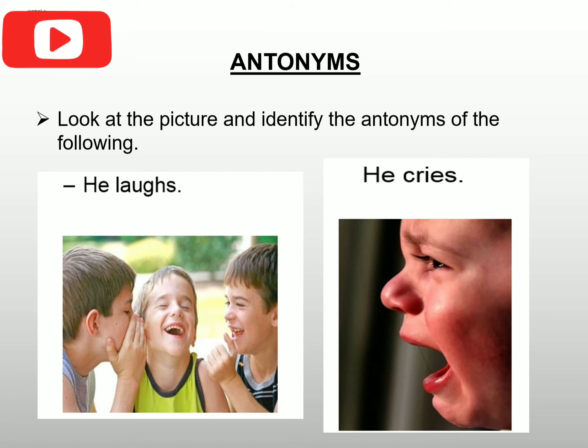Next word, what could be the antonym of arrogant? Arrogant means someone who is very proud. Correct? So what could be the antonym or opposite of arrogant or proud? Someone who is not proud means he or she is humble. Very good. So in this way, we use antonyms in our daily life.